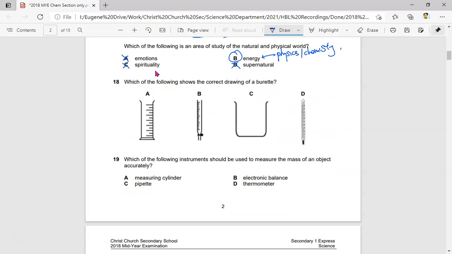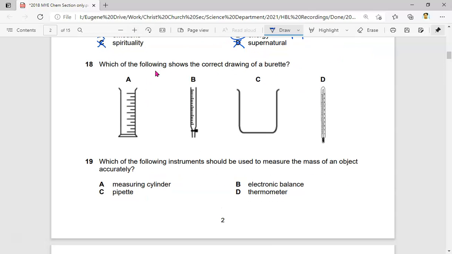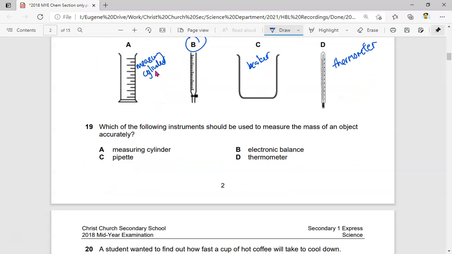Next one, which of the following shows the correct drawing of a burette? Let me zoom this in a little bit. A is a beaker, B is the burette, measuring cylinder, C is a beaker, D is a thermometer. So which one is a burette? Answer is B. So this one is quite direct. If you know it, you know it.